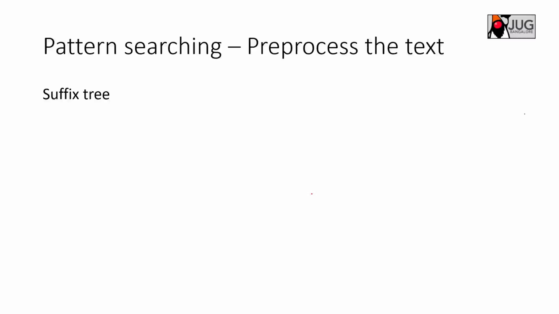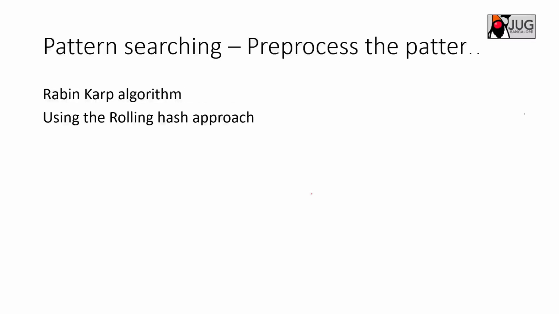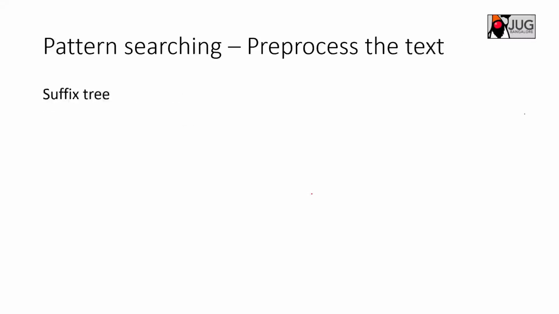But this is a complex topic, and our scope is not to get into that level of suffix tree. If I get a chance, I will explain the trie data structure, which operates something like the suffix tree. But for now, for string comparison and pattern matching, this is out of our scope. So let's talk about two topics: one is the naive approach to pattern matching, and then the Rabin-Karp algorithm, which is based on the rolling hash. We'll discuss this.